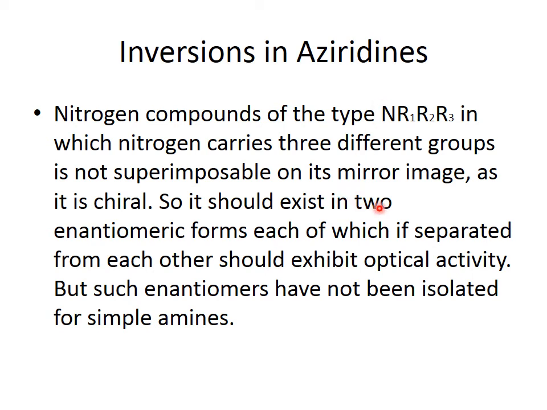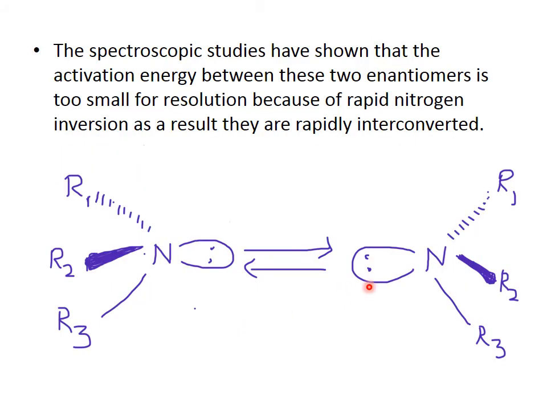It then exists in two enantiomeric forms, which, if separated from each other, should exhibit optical activity. But such enantiomers have not been isolated for simple amines, because the amines exist like this.